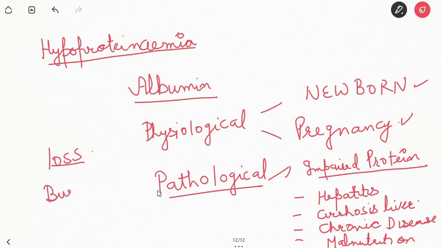Second condition could be due to excessive loss, due to burns and nephrosis that cause increased loss of albumin in the urine.